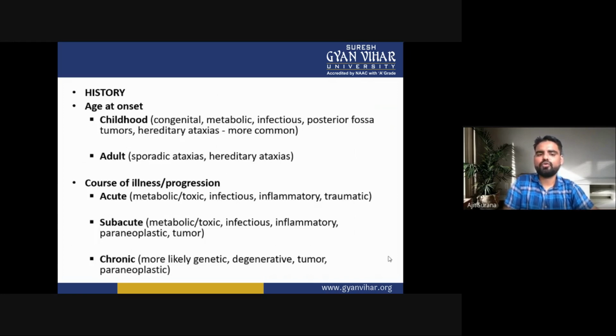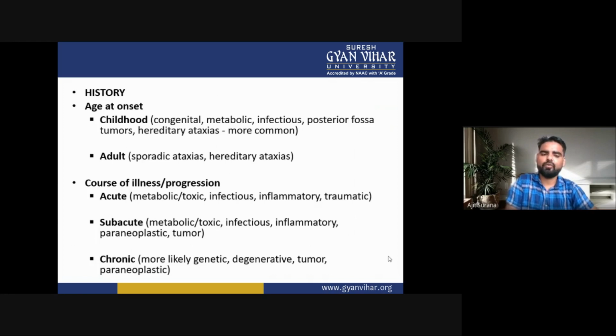Now second one is the course of illness or the progression of the disease. In the course of illness and progression of the disease, there are mainly three types: acute, subacute, and chronic. First one is the acute condition. In acute condition, they may be metabolic or toxic, infectious, inflammatory, or traumatic. Now, second one is the subacute. In subacute, they are metabolic and toxic, infectious, inflammatory, paraneoplastic, or tumor.